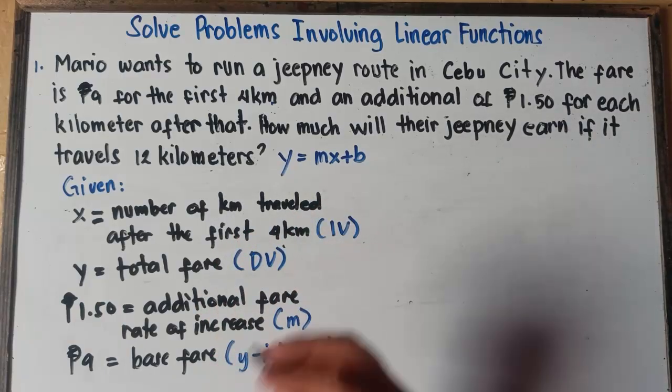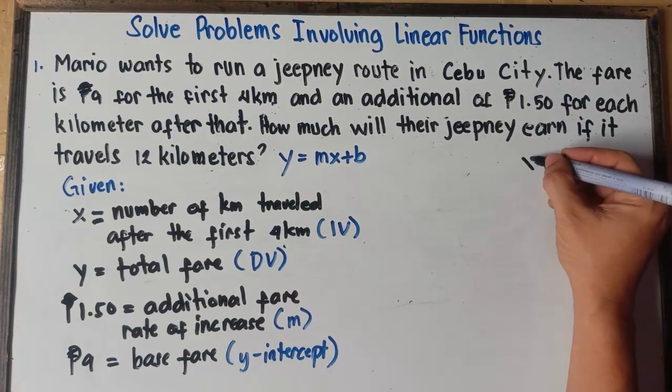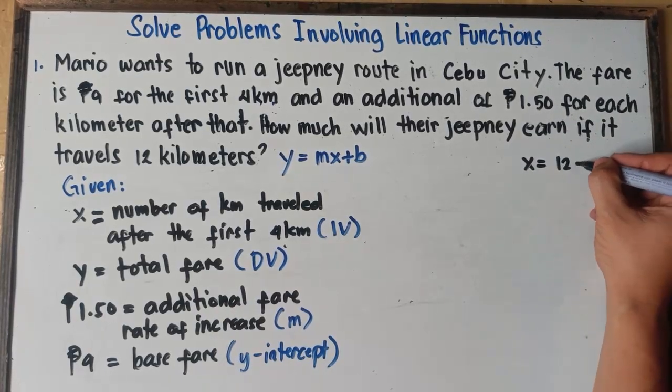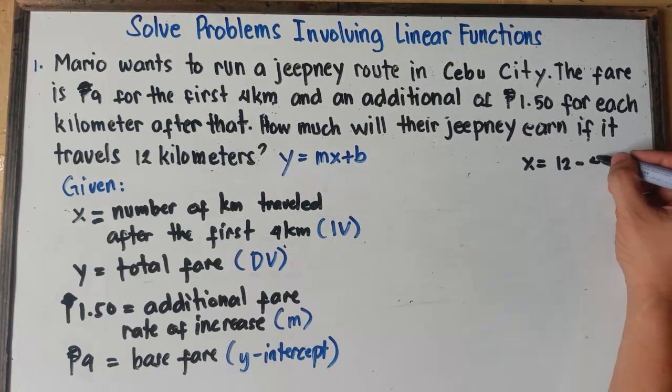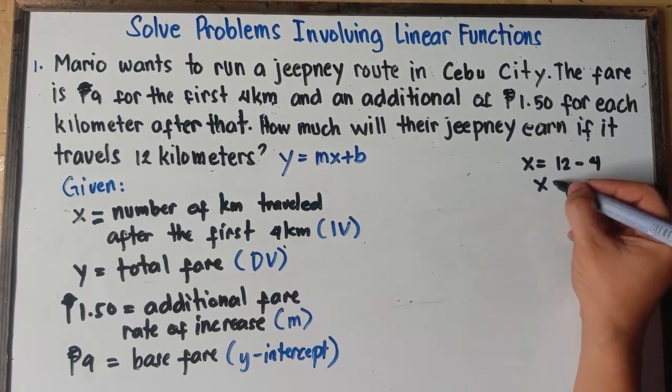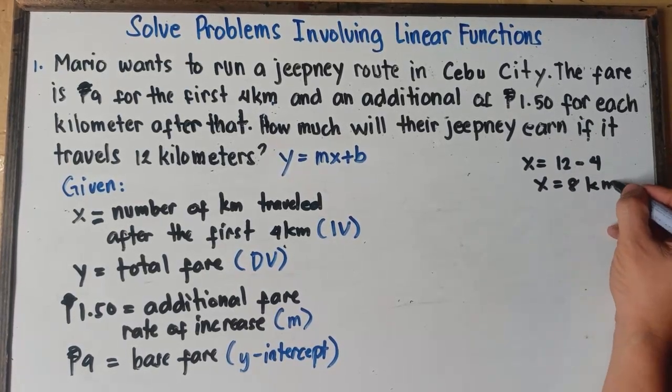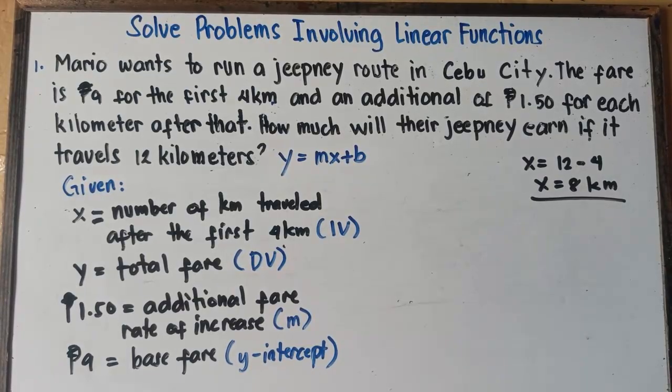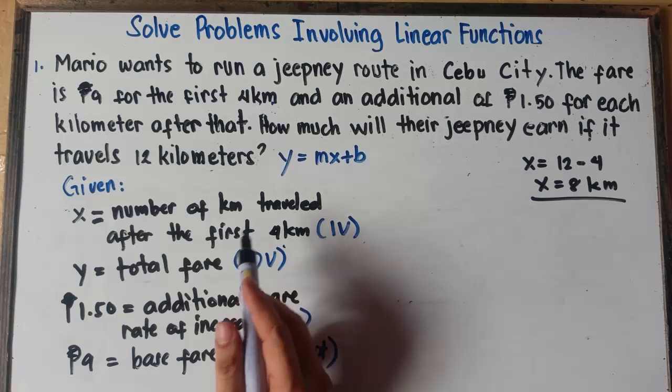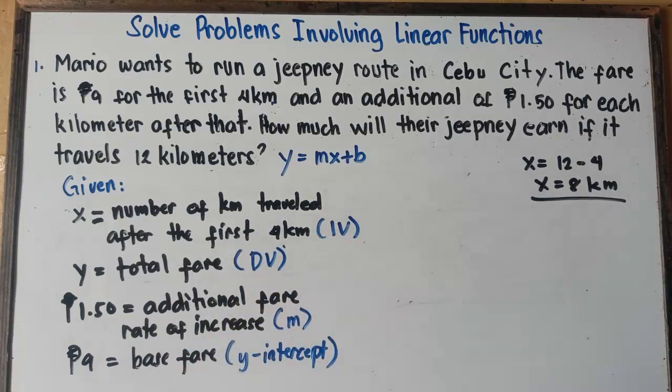So let me just write it here. x is equals to 12 minus the first 4 kilometers, 4. So that would be x is equals to 8 kilometers. Because x is the number traveled after the first 4 kilometers.